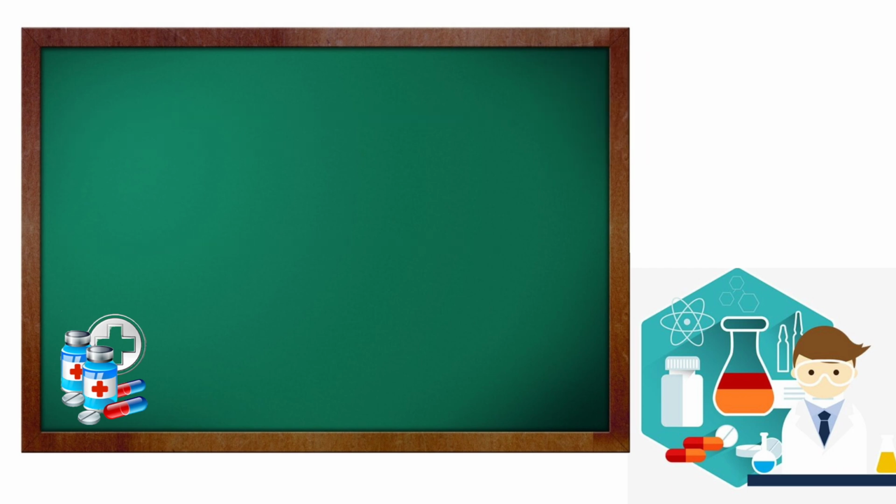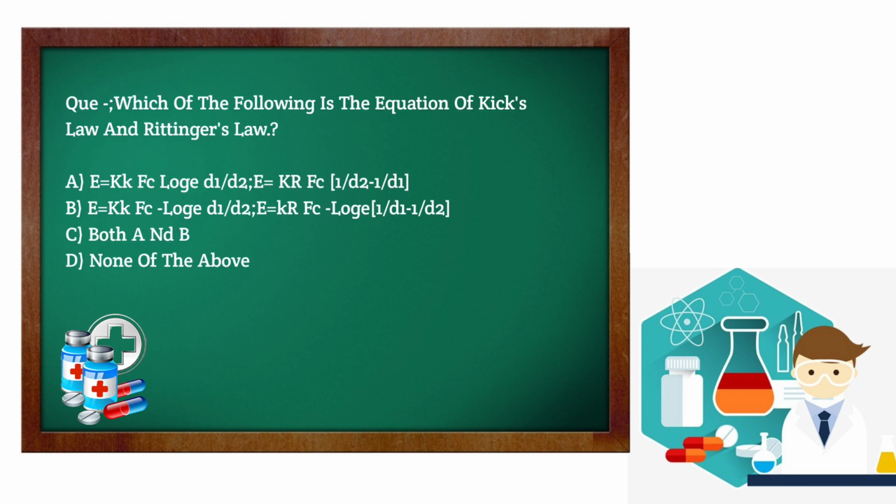In the competitive examination, a question that can be asked is about the equations of Kick's law and Rittinger's law. Option A: E equals kk into Fc log e d1 upon d2 and E equals kr into Fc 1 upon d2 minus 1 upon d1.